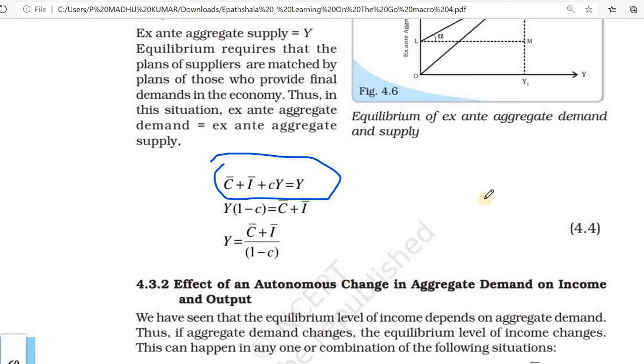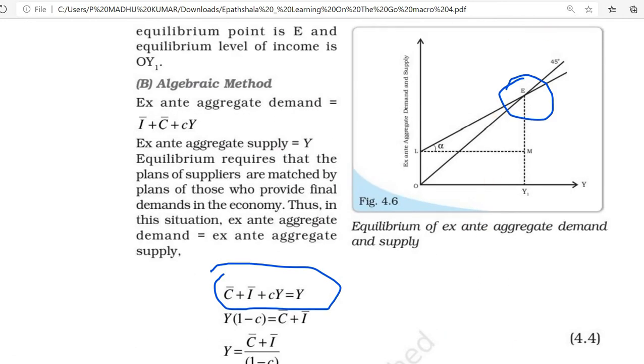Then aggregate demand and supply equilibrium. This is the equilibrium point where the aggregate demand curve equals the aggregate supply curve.